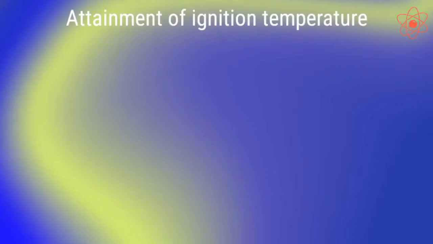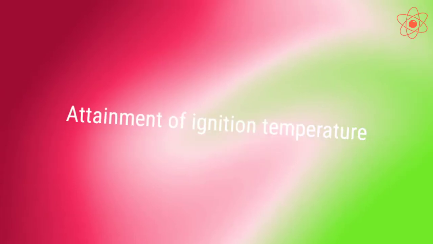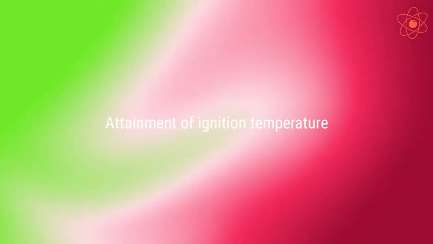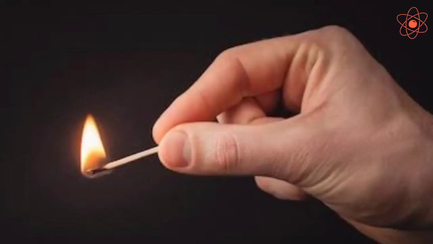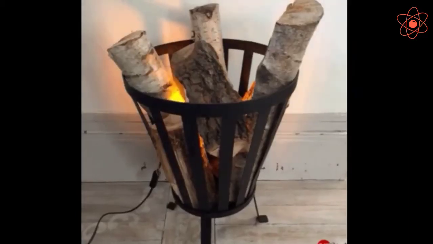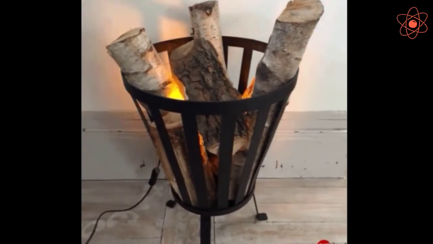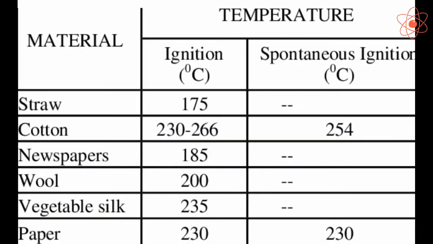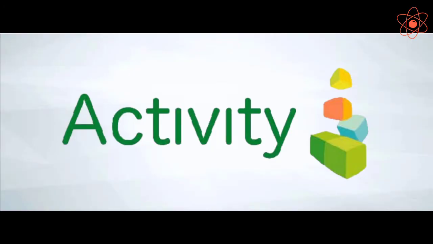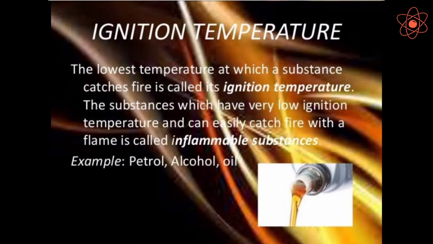Now, third condition, attainment of ignition temperature. Does a matchstick burn on its own at room temperature? Why does it start burning when its tip is rubbed against the side of the matchbox? Why does a log of wood require kerosene oil to start burning? The reason is different substances burn at different temperatures. Let us perform another activity to know about ignition temperature of different substances.